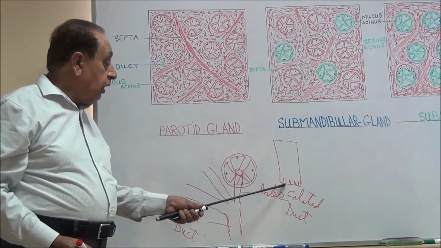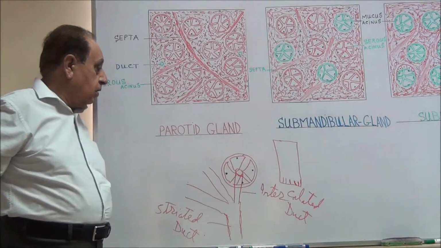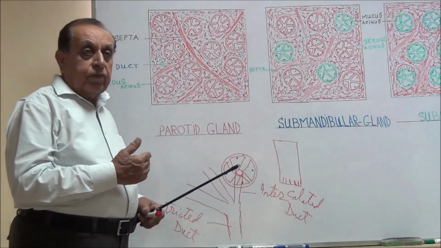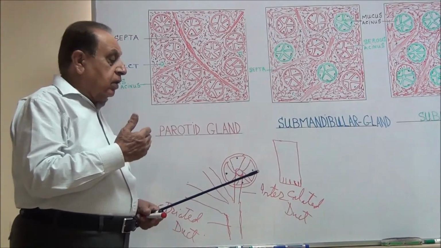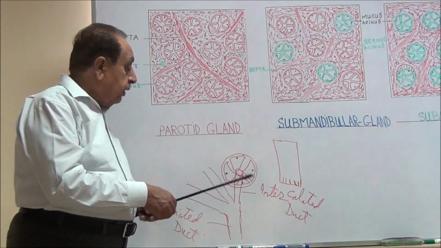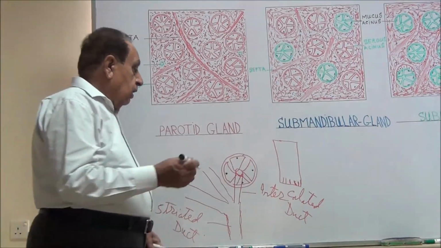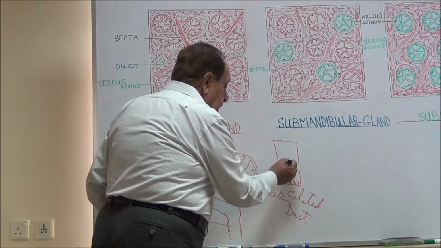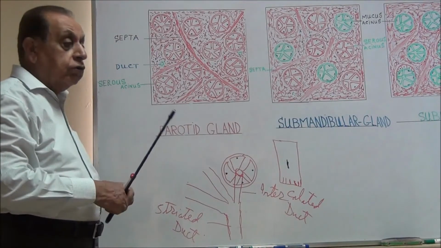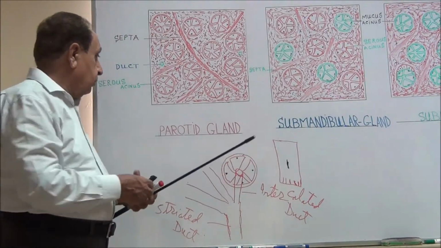Due to these striations, the ducts are called the striated ducts. But here in columnar cells, the nuclei are usually near the base. Due to the presence of these infoldings, the nuclei in these cells are in the center.